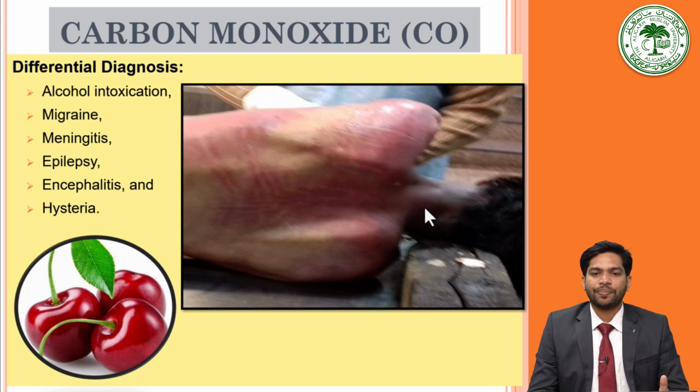Here you can see in the picture the hypostasis pattern that is produced in case of carbon monoxide: cherry red discoloration. So, the different types of hypostasis colors may help to diagnose the type of poison. This we already discussed at the beginning of the lecture, that different colors are produced with different poisonous substances in case of hypostasis. Here we can see the cherry red discoloration produced in carbon monoxide poisoning.